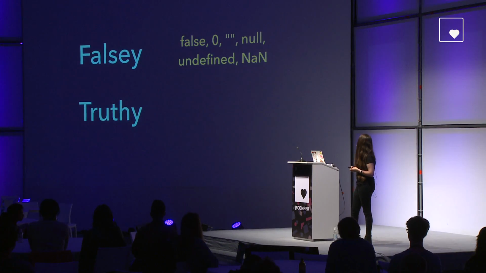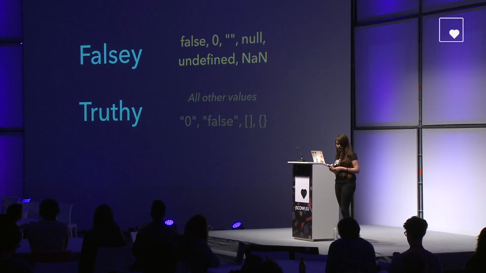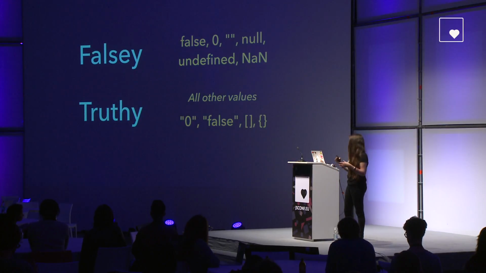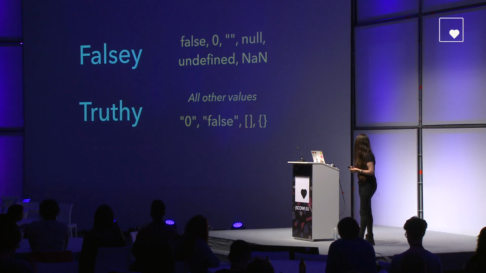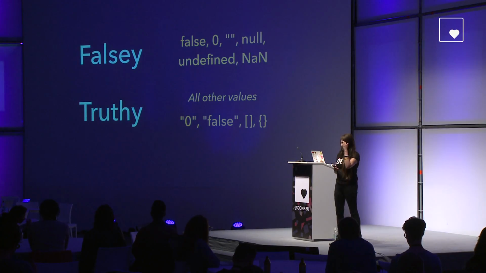But before that, I'm going to explain something really, really basic on JavaScript. I've been talking in the previous slides about falsy and truthy values. So here's the thing. Everything in JavaScript has a Boolean value. Everything can either be falsy or truthy. And how can we know that? So the golden rule is this one. Everything in JavaScript is truthy unless it's falsy. And it's true, because the falsy values by default are false, 0, an empty string, null, undefined, and NaN. And the truthy values are everything else. And it could either be a string 0, a string false, an empty array, or an empty object.